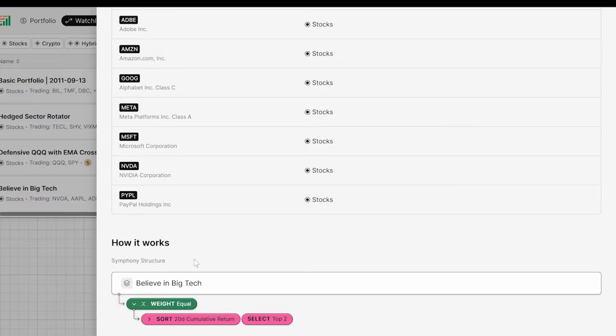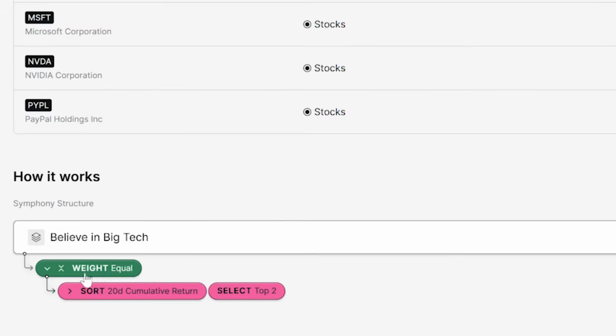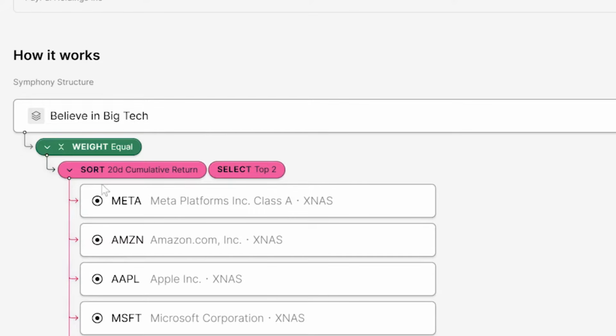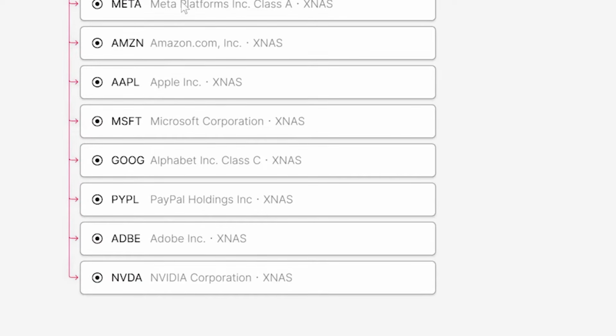So we can see that a symphony works by specifying assets that you want to invest in, and you can specify what weights to invest in those assets, and conditional if-then statements to determine when to invest in different assets at different weights. So in this case, we're making equal weight of two assets. So we're taking this list that has been created of some of the biggest companies in tech. We're sorting them by their 20-day cumulative return, and then we're going to select the top two to equally weight in this strategy.